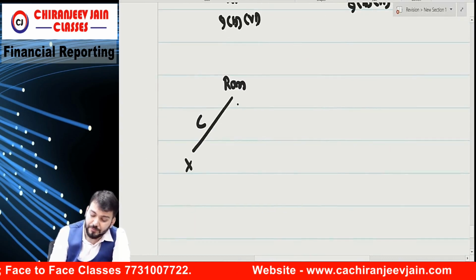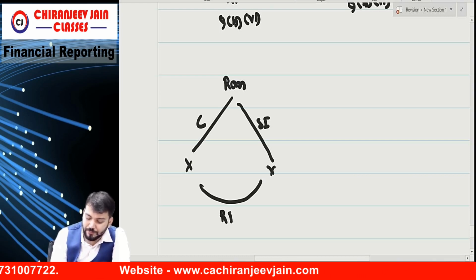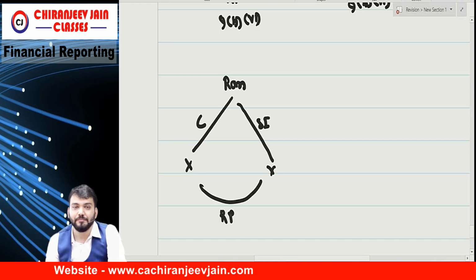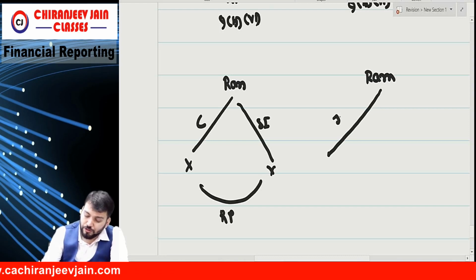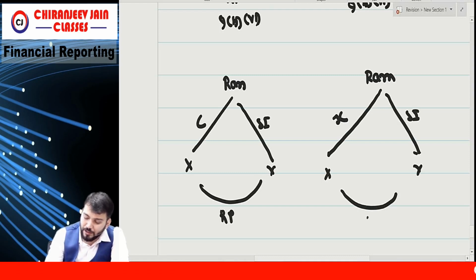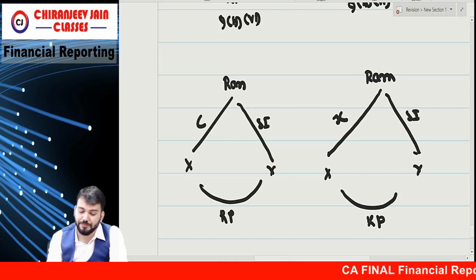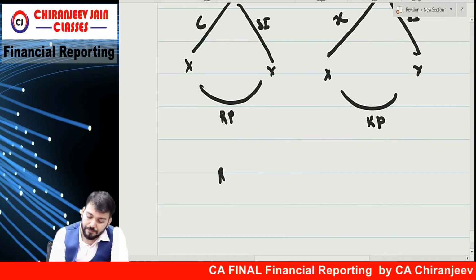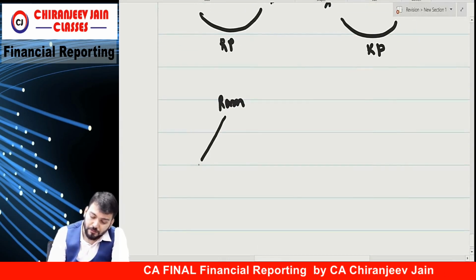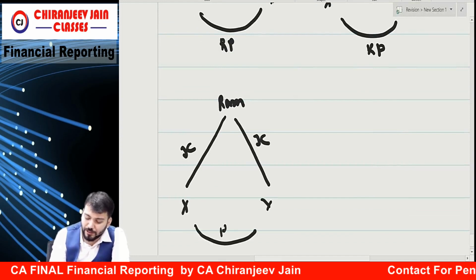Then Ram controls X, significant influence over Y. They are related to each other. Related party. Correct? Ram, joint control, significant influence, X and Y. They are also related parties. Correct? Understood? Ram, joint control, X and Y. These are also related parties.